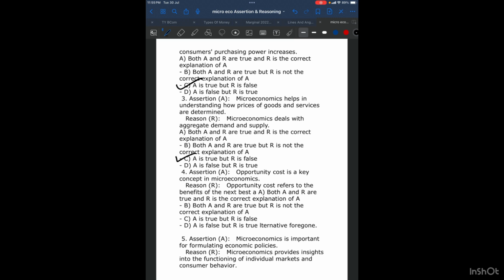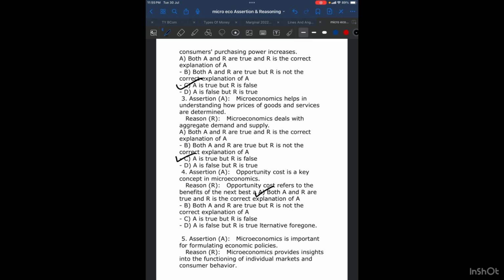So the opportunity cost will be company B, which I am letting go, paying me 40,000 per month. So it is true. Reason: opportunity cost refers to the benefits of the next best alternative. That is true. And therefore, in this case, A is true, R is true, and R is the correct explanation of A. So you have option A.